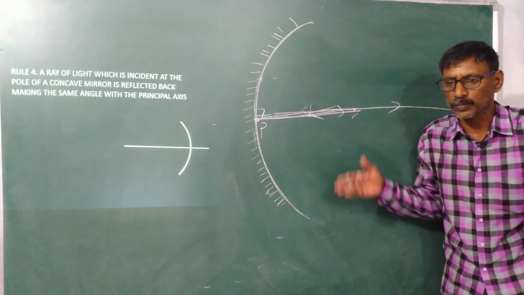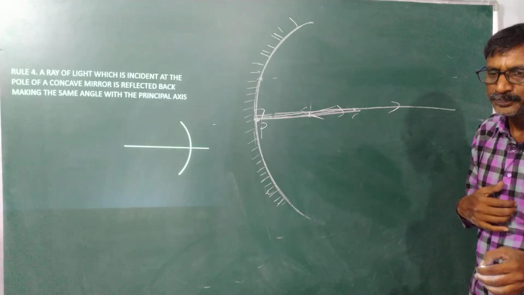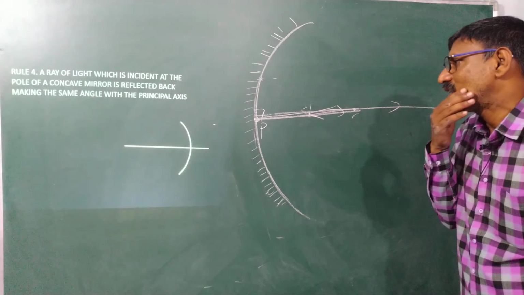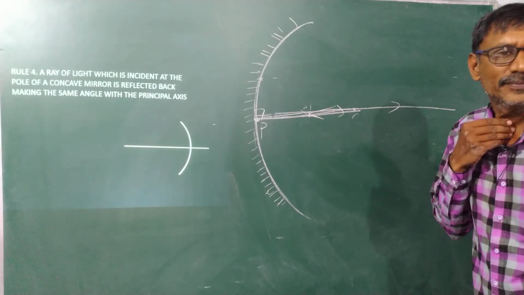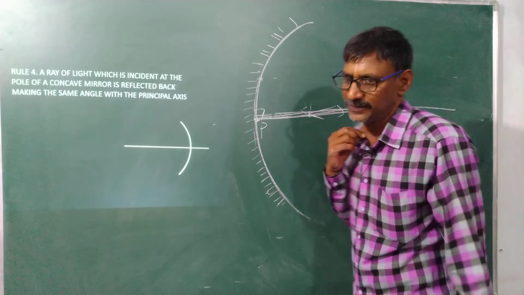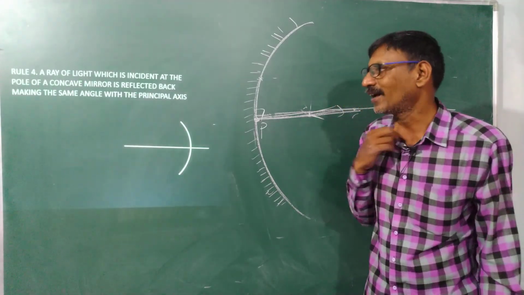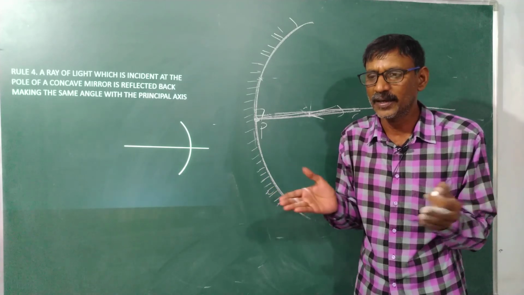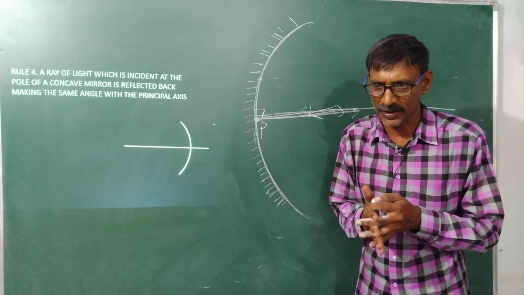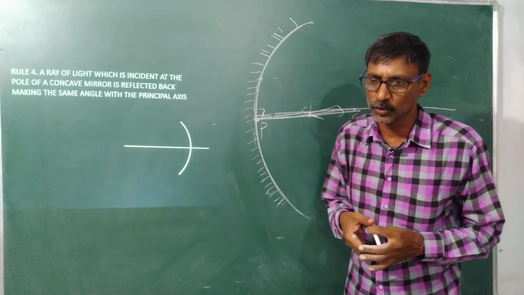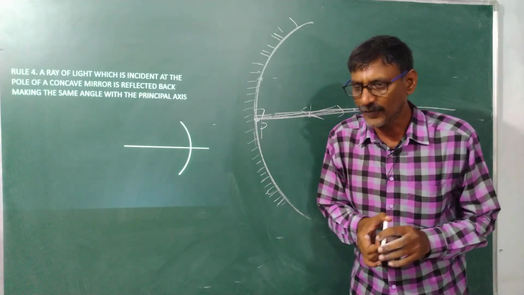I would like to use four rules to study this. Okay. We will see in the next class, next video, how the image formation in convex and concave mirrors works by the help of rule number 1, rule number 2, rule number 3 and rule number 4. Okay.